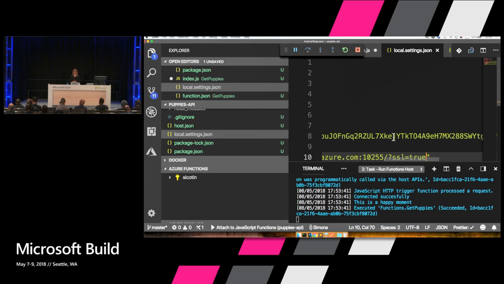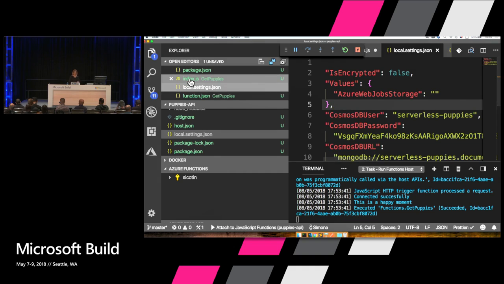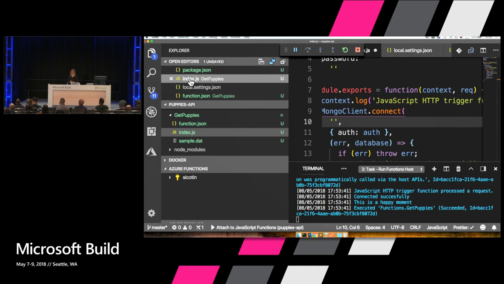Okay, so now this local.settings.json file, as you can see, it's not even green, which means that we're never going to check it in to GitHub unless we really want to. So this has been added to my gitignore file so that it's not going to be checked into GitHub. Okay, and how do we access these variables in the index.js file?